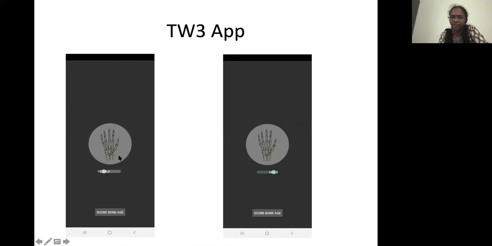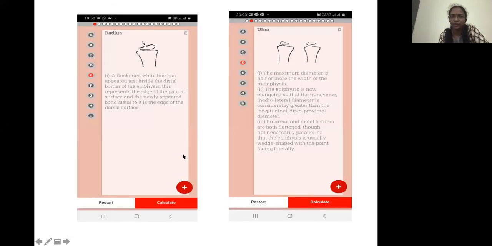which is available. You can change this to the right side to make it a male, so male or female. Then you press on the score bone age button. For all these 13 bones, we have the standard, and it is scored from A to I or A to H. So radius A is absence of metaphysis.